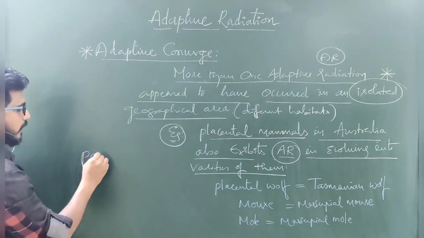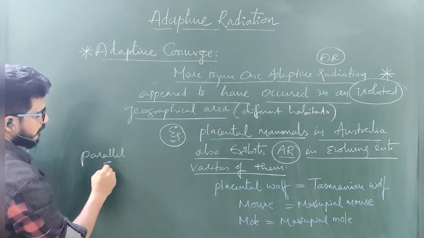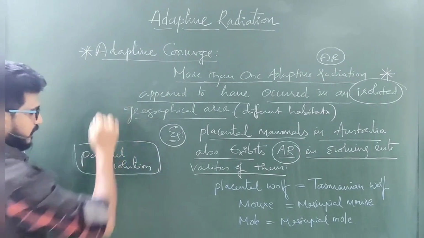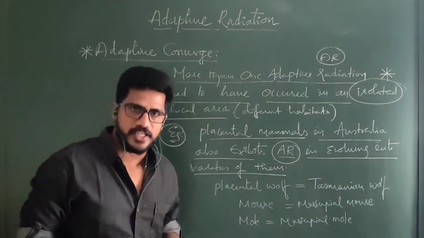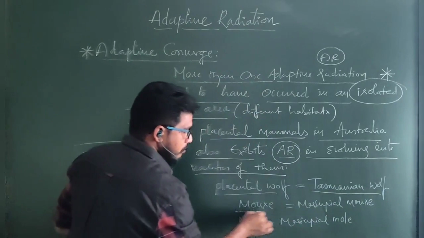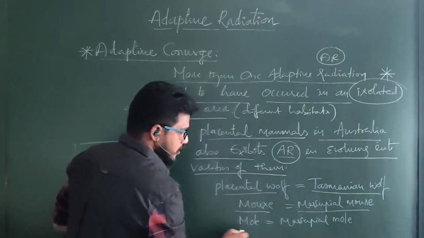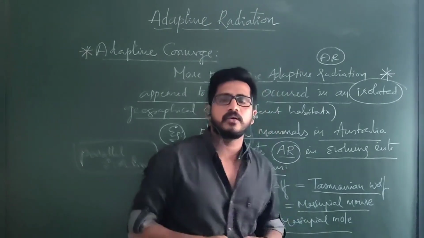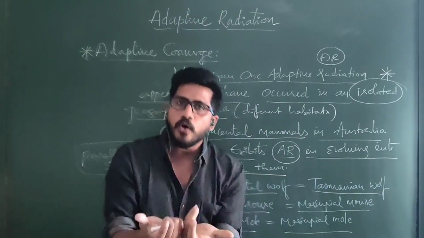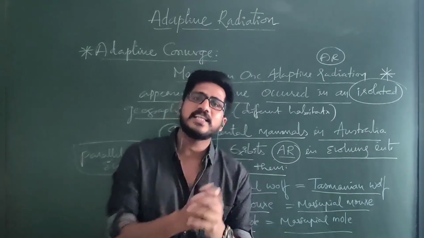That is called parallel evolution. One is forming in one place at the same time, another is also rising in a different geographical area. Placental owl becomes Tasmanian owl. Mouse and marsupial mouse. Mole and marsupial mole. This is how different types of species happen in two different geographical areas that are isolated.